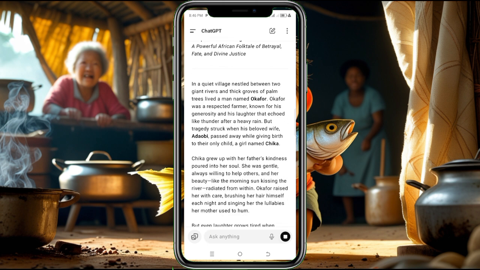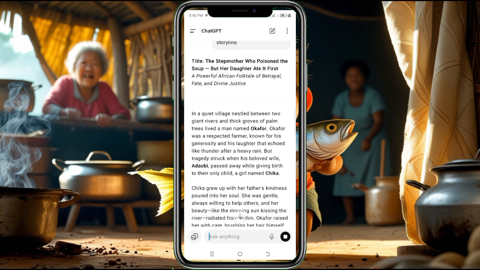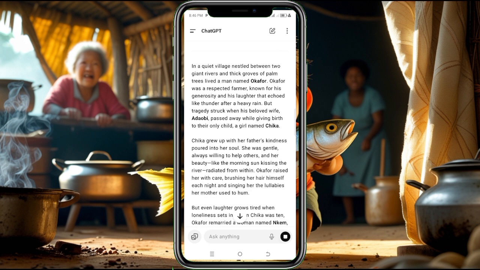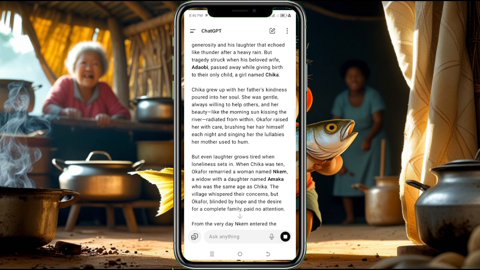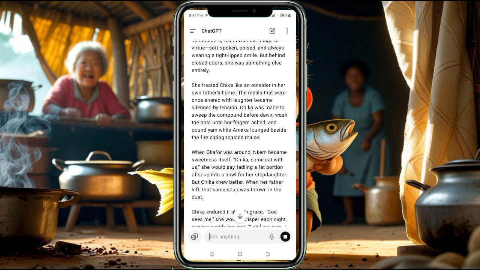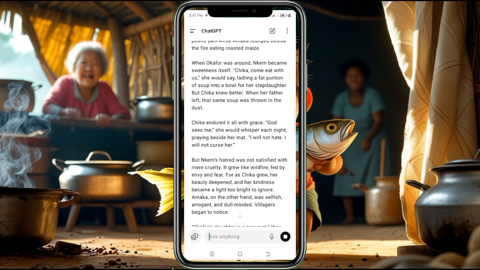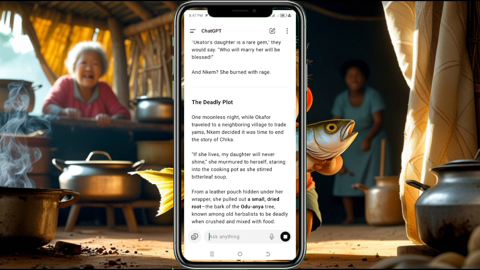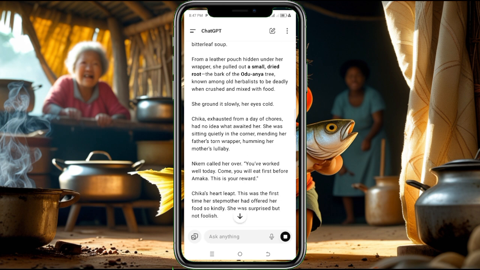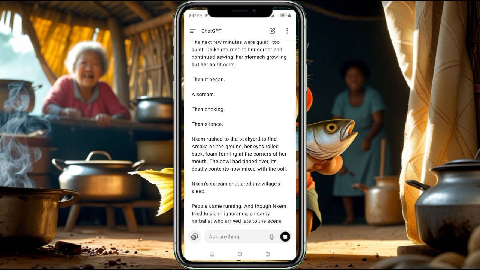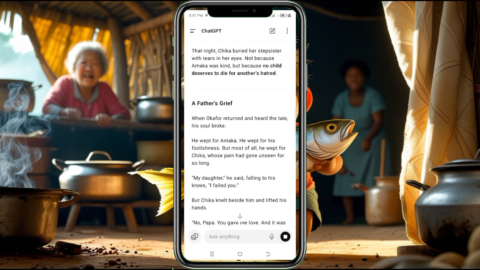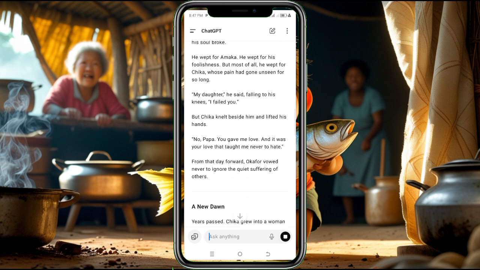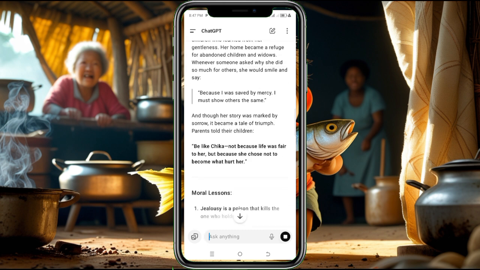Okay, look at the story. The story is already generated. I think ChatGPT by itself decided to use an Igbo setting for the story. You can see the name Okafor, the name Adaobi, the name Chika, and the name Ikem. From the little highlight I'm seeing, the story is looking really, really interesting.